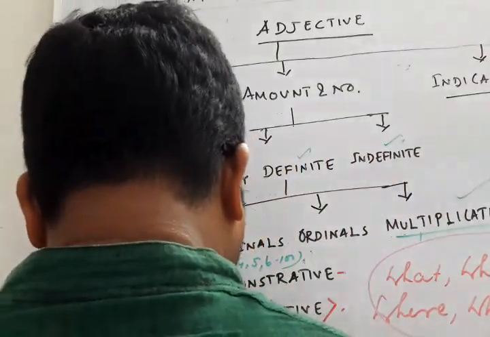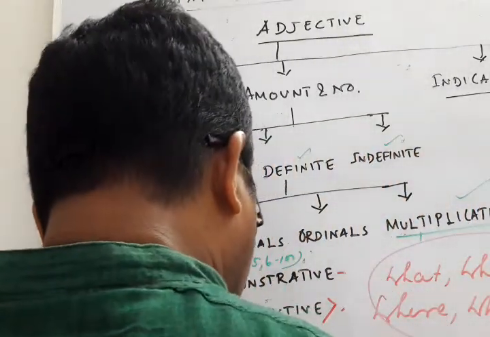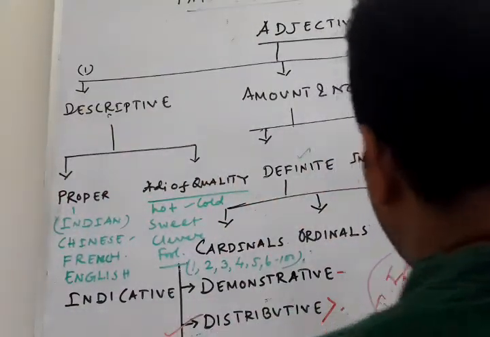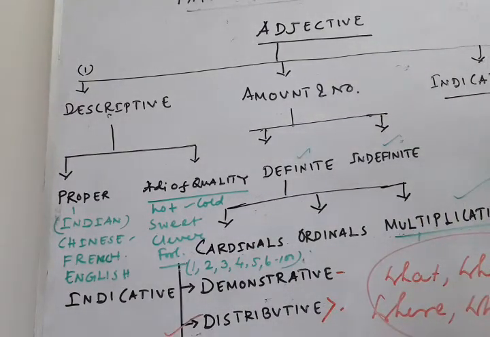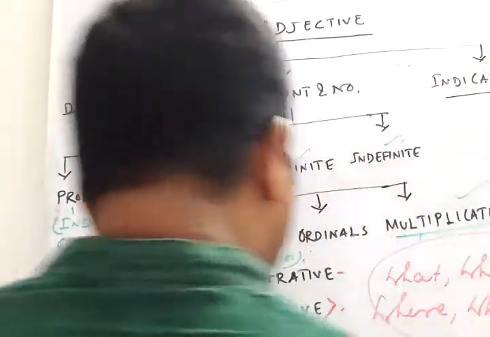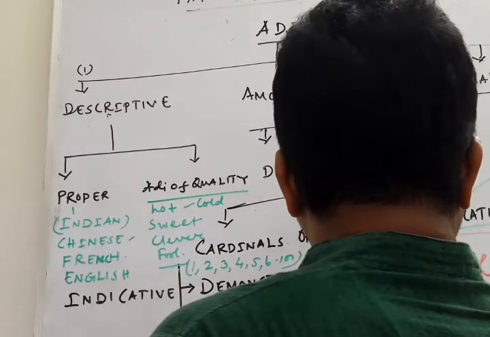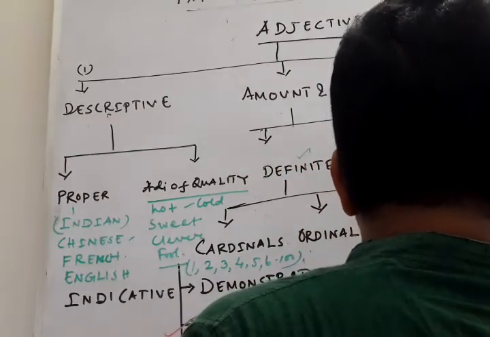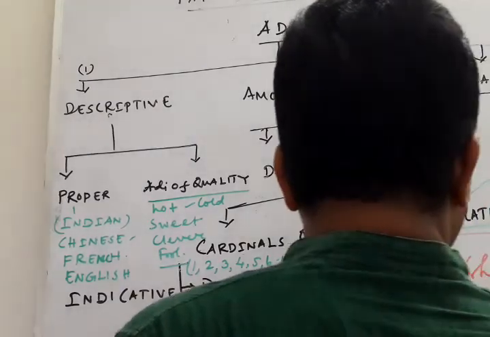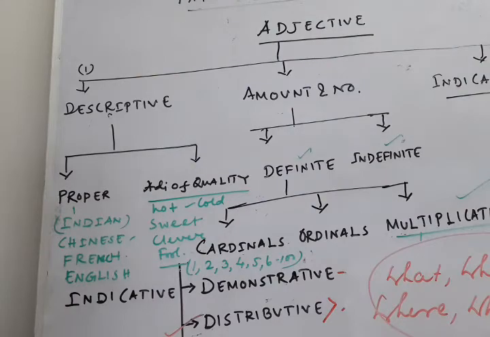Suppose I am giving two sentences. Whose pen is this? Here whose is the interrogative adjective.